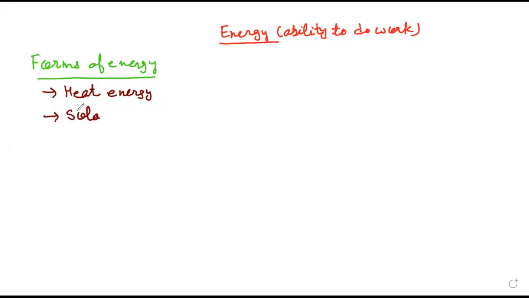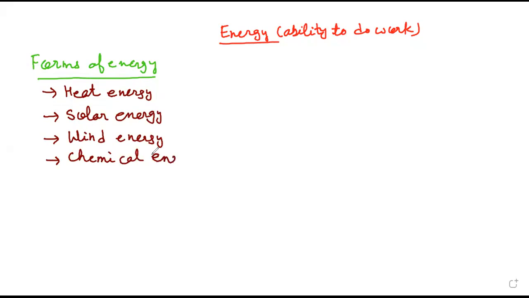Solar energy, then wind energy, chemical energy, which is stored in the cells, electric energy which we are getting. There are so many types of energy, right? Endless, like nuclear energy, hydro energy, geothermal energy. So these all are different forms of energy.